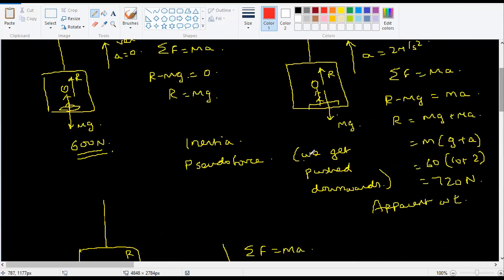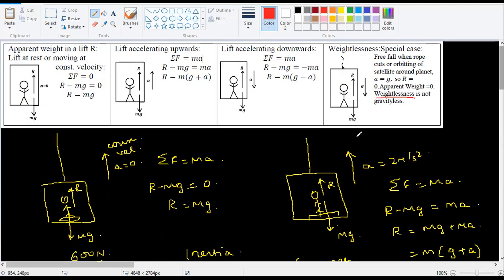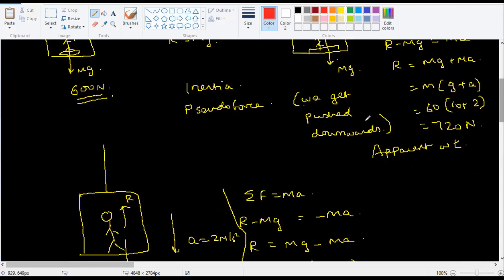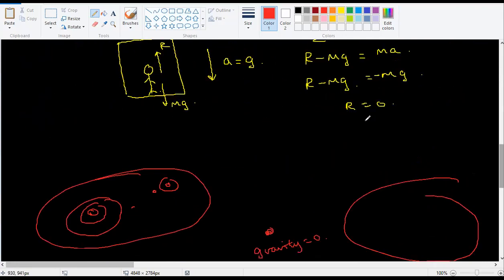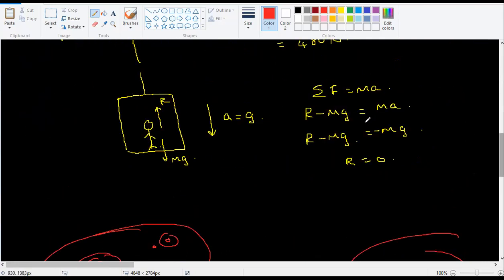Okay, so apparent weight in a lift is a very important concept. This is very similar to the International Space Station. The astronauts will be floating around. Why? Because there is no reaction force. So it will be the same situation.